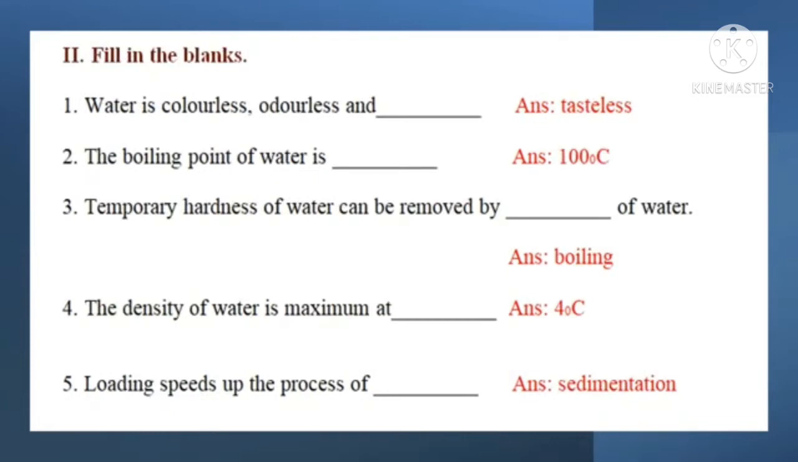Roman letter 2. Fill in the blanks. Question 1. Water is colorless, odorless and tasteless. Question 2. The boiling point of water is 100 degrees Celsius. Question 3. Temporary hardness of water can be removed by dash of water. Answer: boiling. Question 4. The density of water is maximum at 4 degrees Celsius. Question 5. Loading speeds up the process of